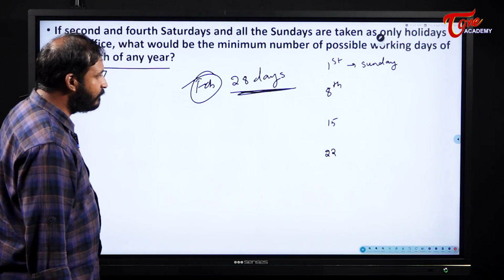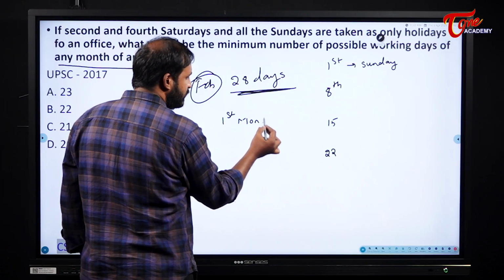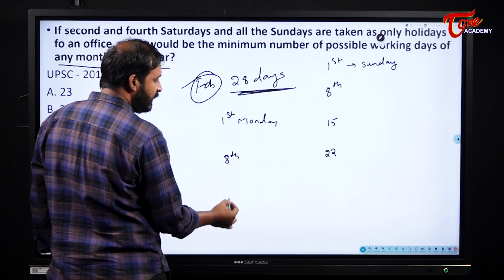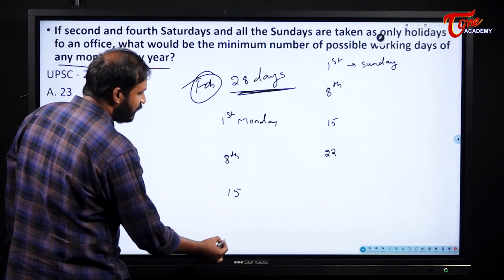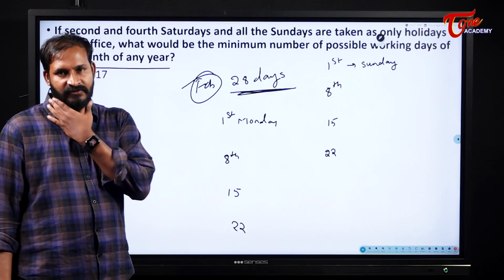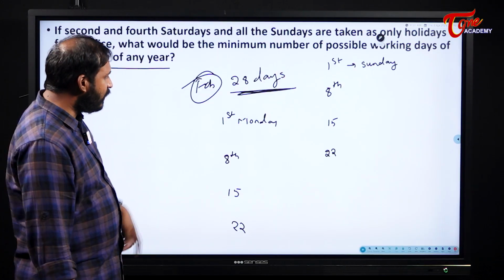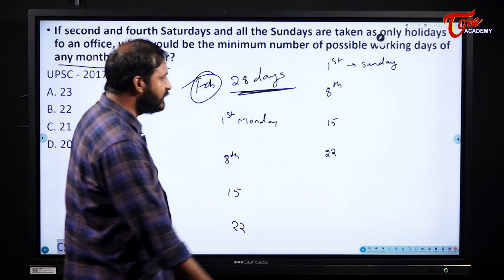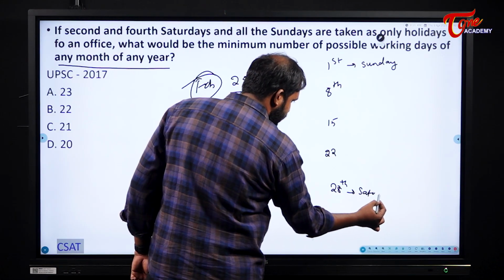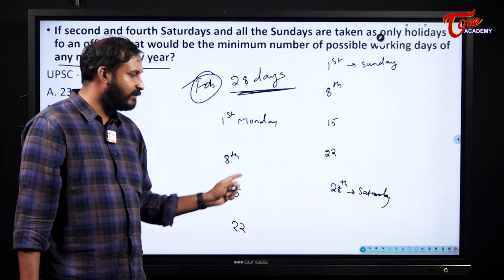For example, if I take any other date, first as Monday, we will check both the possibilities and then we will decide, students. If first is Monday, when will I have the next Monday? On 8th. Next on 15th I will have Monday, and on 22nd I will have Monday. Anyway, in the worst case also these are the possibilities I have here. Anyway, I will get at max 4 Sundays. But what is the difference between this one and this one? Here I will get 28th as Saturday, and here also I will get 28th as Saturday. There is no doubt in that. Okay. 4 Saturdays can be accommodated here and here, and 4 Sundays can be accommodated here and here.